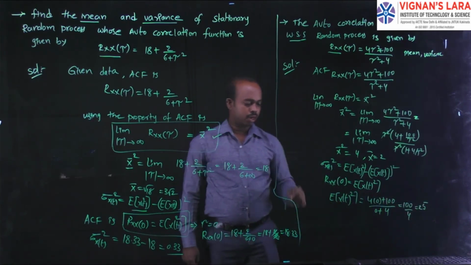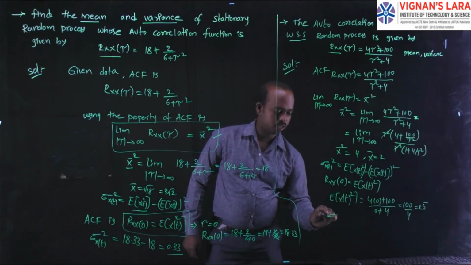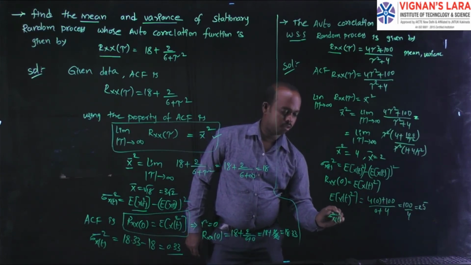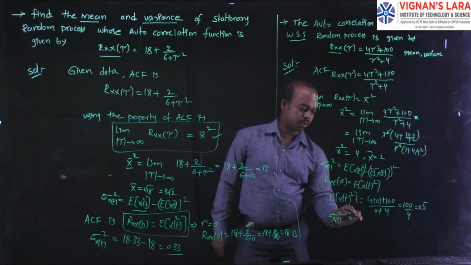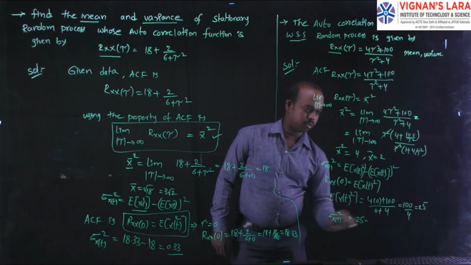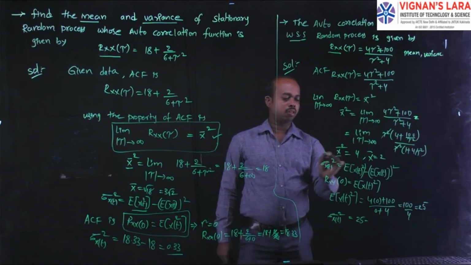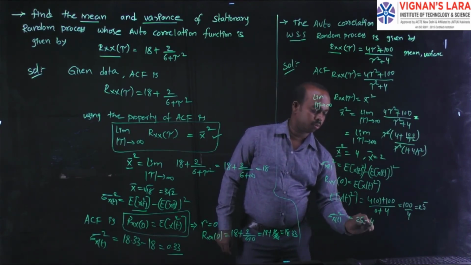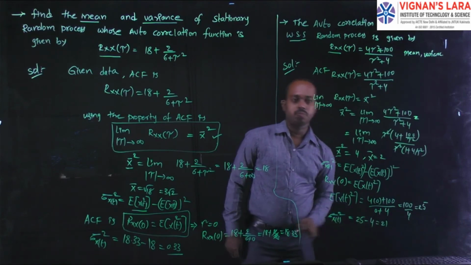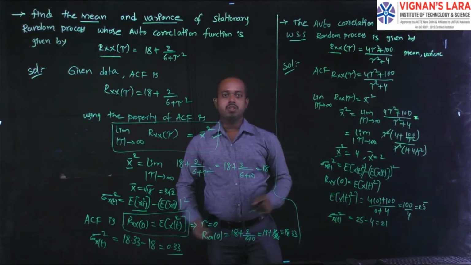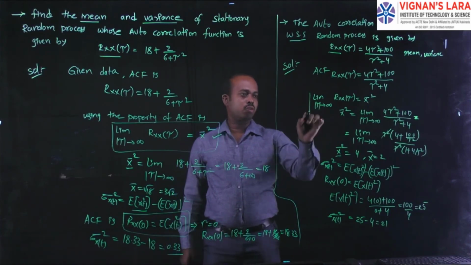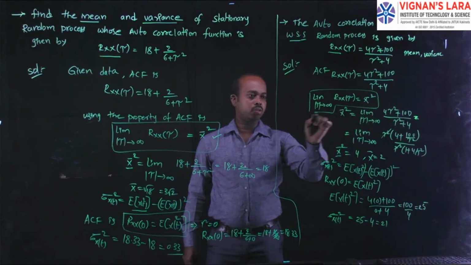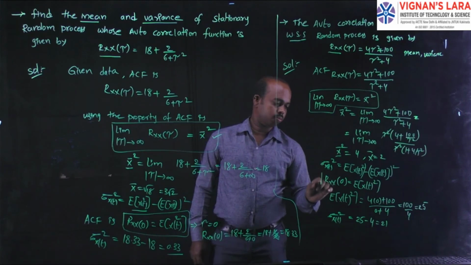Now you can find the variance: sigma x of t square is equal to the second moment value, 25, minus the mean square value, which we already found is 4. The value is 21. Whenever problems of this model are given, we have to follow this procedure. We have to choose the properties of the autocorrelation function and simplify the problems.